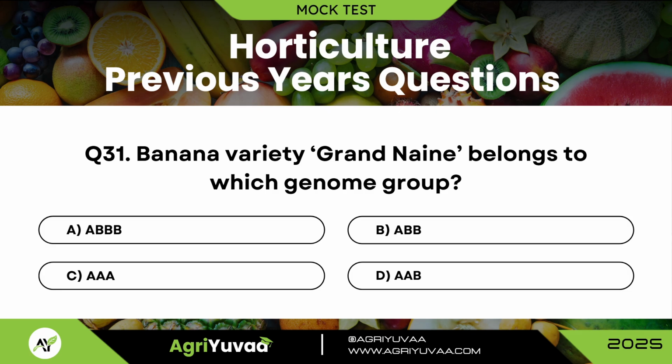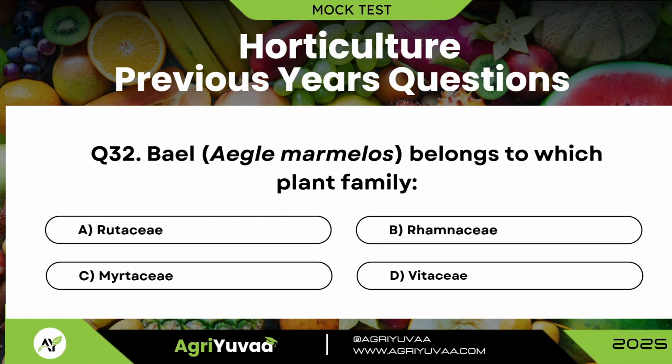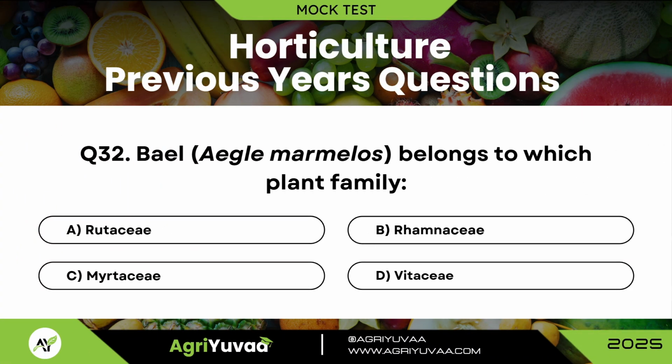Question 31. Banana variety Grand Nain belongs to which genome group? Correct option is AAA genome. Question 32. Bael, Aegle marmelos, belongs to which plant family? Correct answer is option A, Rutaceae.